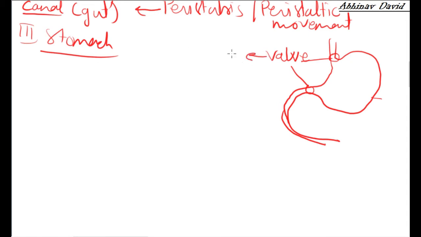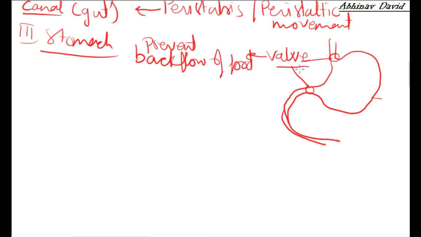These valves allow the food to move only in one direction, so they prevent backflow of food. Wherever valves are there, they always prevent backflow. Just remember this important point: valves prevent backflow. In the digestive system they prevent the backflow of food wherever the valves are there in our body.